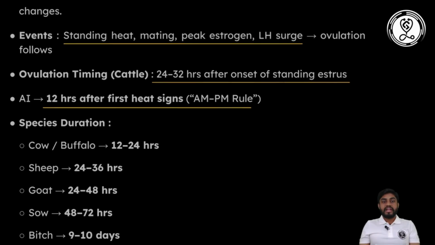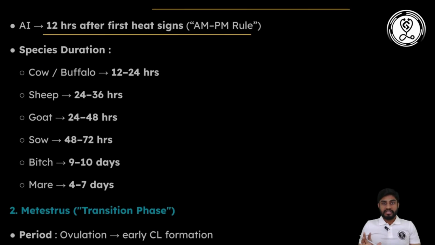Okay, then there are species differences in the duration of this estrus period. In cattle and buffalo, it lasts for 12 to 24 hours. In sheep, it lasts for 24 to 36 hours. In goat, it lasts for 24 to 48 hours. In sow, it lasts for 48 to 72 hours. In bitches, it lasts for 9 to 10 days, and in mare, it lasts for 4 to 7 days. Okay, so this is the estrus period. How the estrus period is helpful for further reproduction: only if fertile reproduction is there is the animal able to produce continuously.